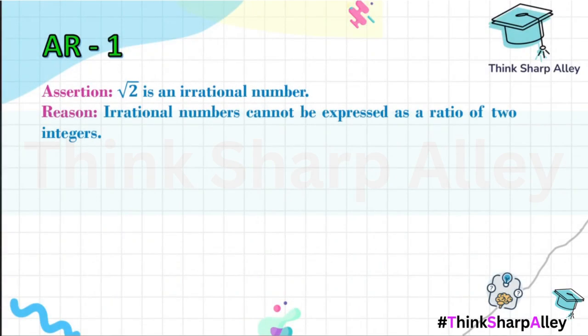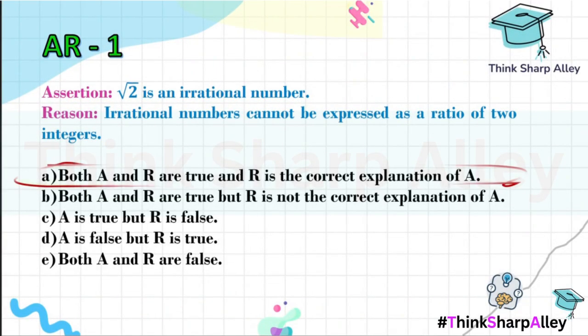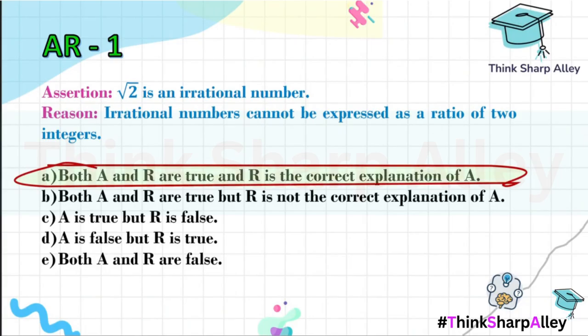So the first question over here is, root 2 is an irrational number, which is true. Because irrational numbers cannot be expressed as a ratio of two integers. So we see the reason is also true. By definition, we know it is rational numbers that can be expressed as a ratio of two integers and not irrational numbers. So does the reason explain assertion? Yes, the reason directly supports the assertion by stating why root 2 is irrational. Because it cannot be expressed as a ratio of two integers. So in this question, our answer will be both assertion and reason are true and reason is the correct explanation of A.